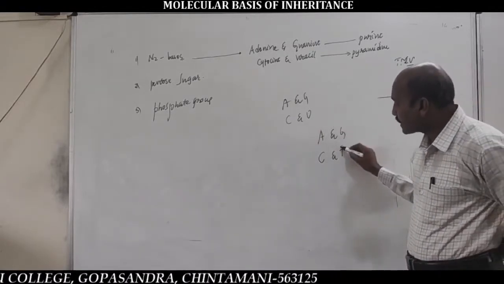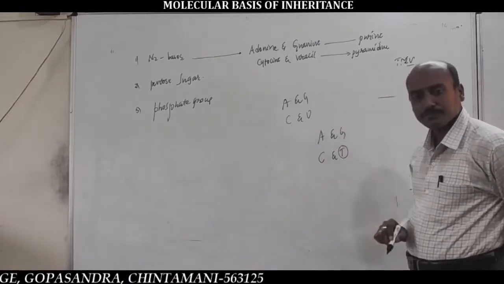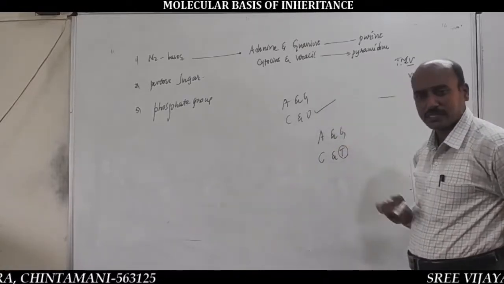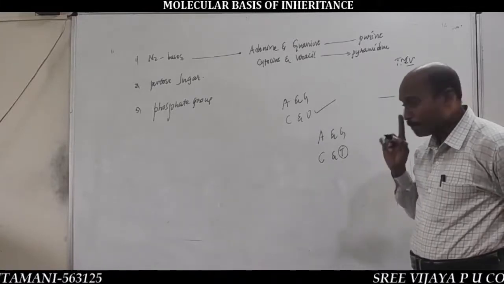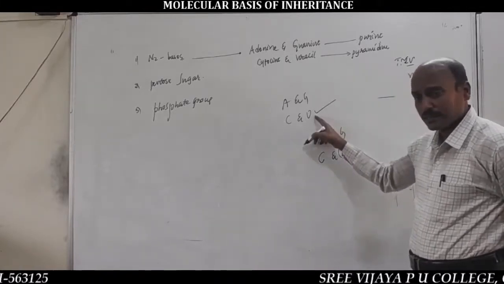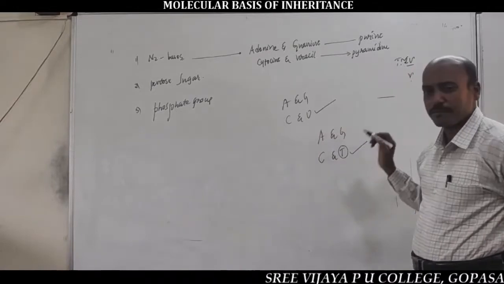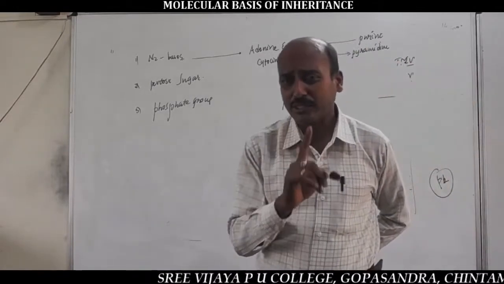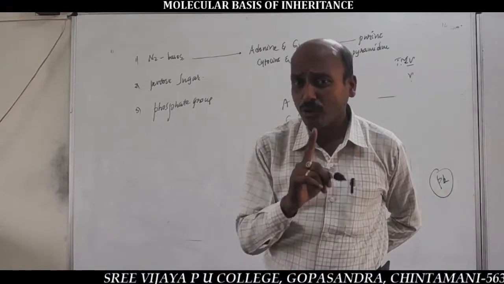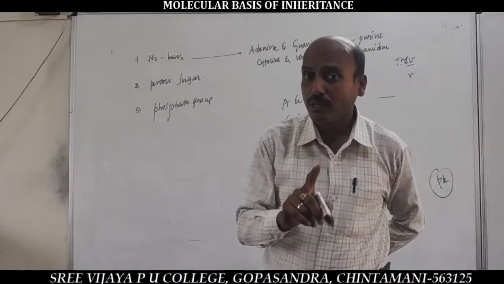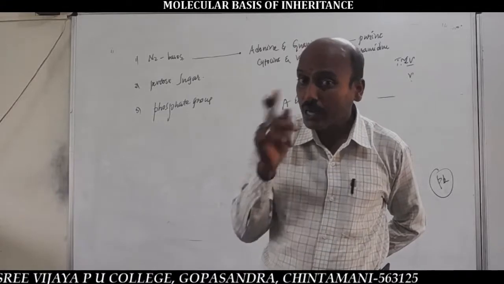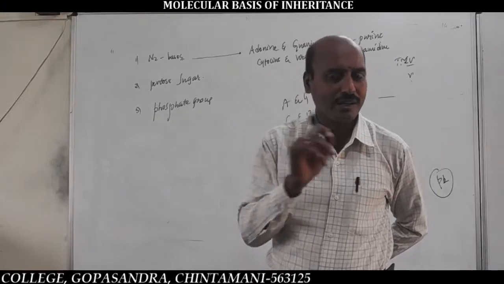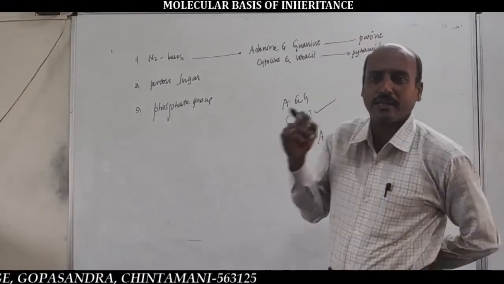So, in place of the thymine of DNA, RNA contains uracil. In place of uracil, DNA contains thymine. That means only one pyrimidine base differs, never both. Cytosine is common; uracil is in RNA, thymine in DNA.